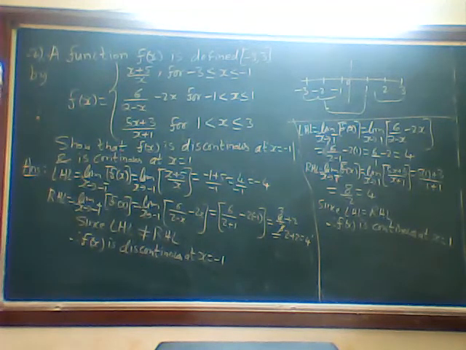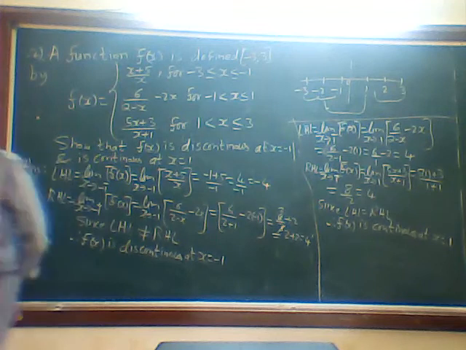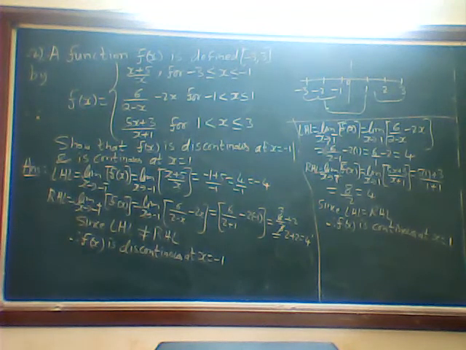Then we will write another problem. Okay, next problem we will do.